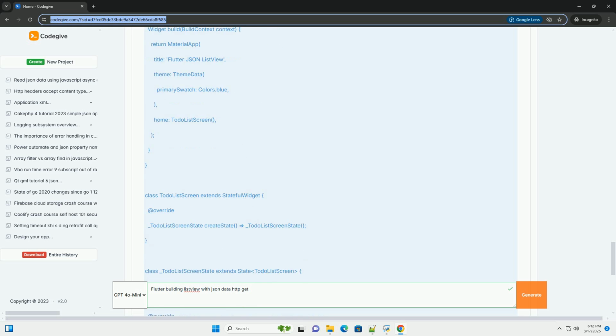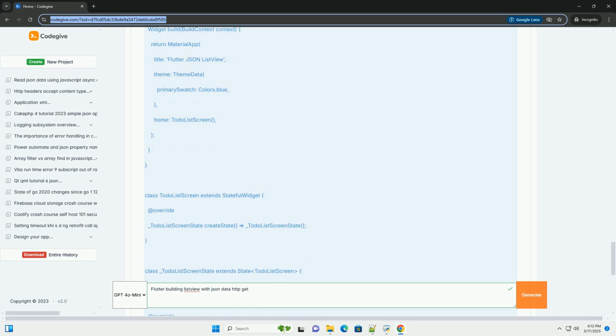Create a Dart class to represent this data structure. Create a new file named lib/model/todo.dart. Todo class: represents a single to-do item. fromJson factory constructor: takes a Map<String, dynamic>, representing a JSON object, and converts it into a Todo object. This is crucial for parsing the JSON data.